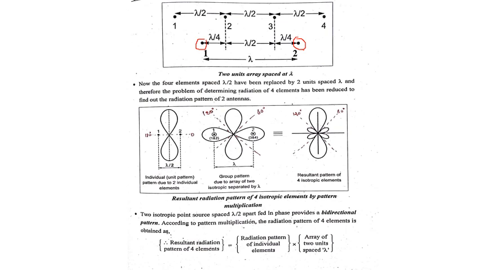We have the lobes in between 60 and 120 degrees. Then the other lobes are also formed. When these two are multiplied, we get the resultant pattern of four isotropic sources. Between 0 and 60 we have one lobe, between 60 and 120 another lobe, similarly 120 and 180 another lobe. Likewise, we get the lobes for the resultant radiation pattern.